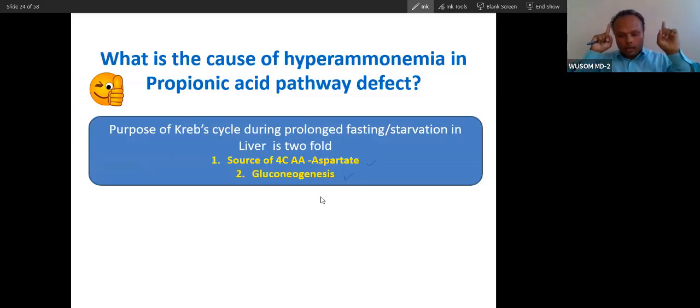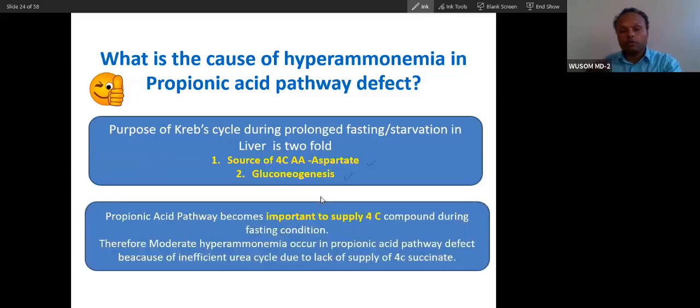That is why the significance of propionic acid pathway is very important during fasting condition, because it will supply carbon both for gluconeogenesis and for urea cycle. So that is why propionic acid pathway is related to hyperammonemia. Moderate amount, not very high hyperammonemia, moderate hyperammonemia.